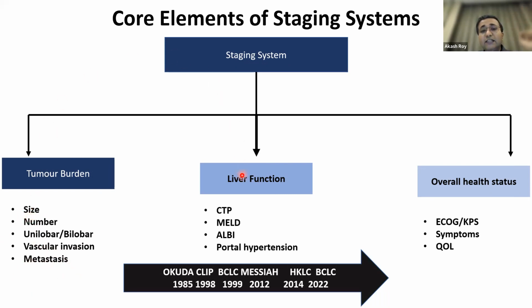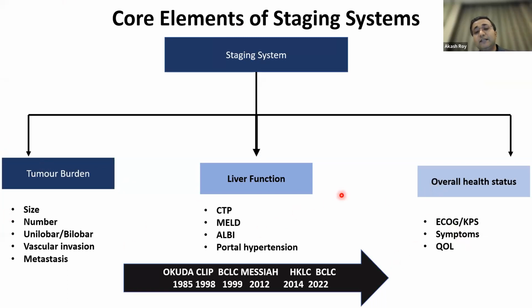Then you go on to assess the liver function. What's the Child status? What is the MELD score? What is the albumin-bilirubin score, which is basically a subtraction between the albumin and the bilirubin levels? And does the patient have portal hypertension? And a combination of both these affect your overall health status, which we classically define by the ECOG score, symptoms, and quality of life.